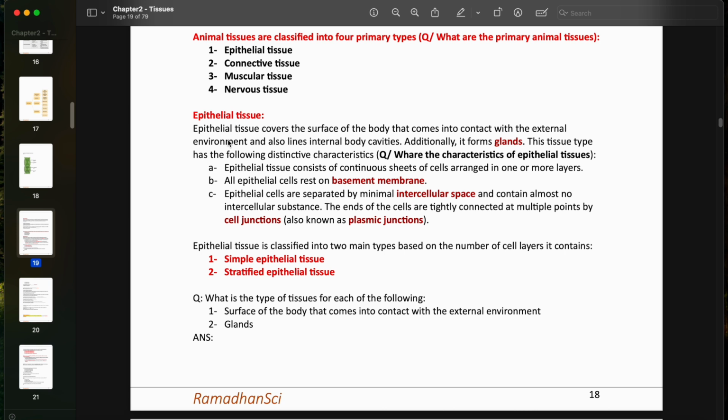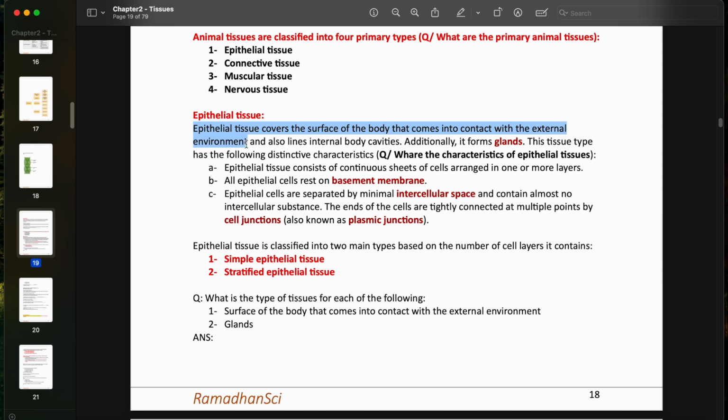The epithelial tissue covers the surface of the body that comes into contact with the external environment. So the epithelial tissue lines the body surfaces that are exposed to the environment, such as the skin, like the epidermis, the respiratory tract, the mouth, the anus, the urinary tract, the reproductive tract.